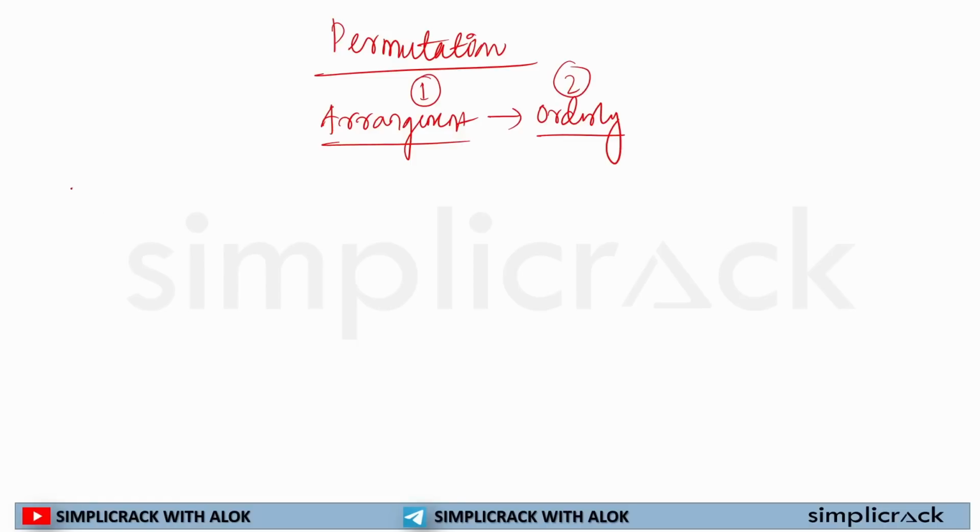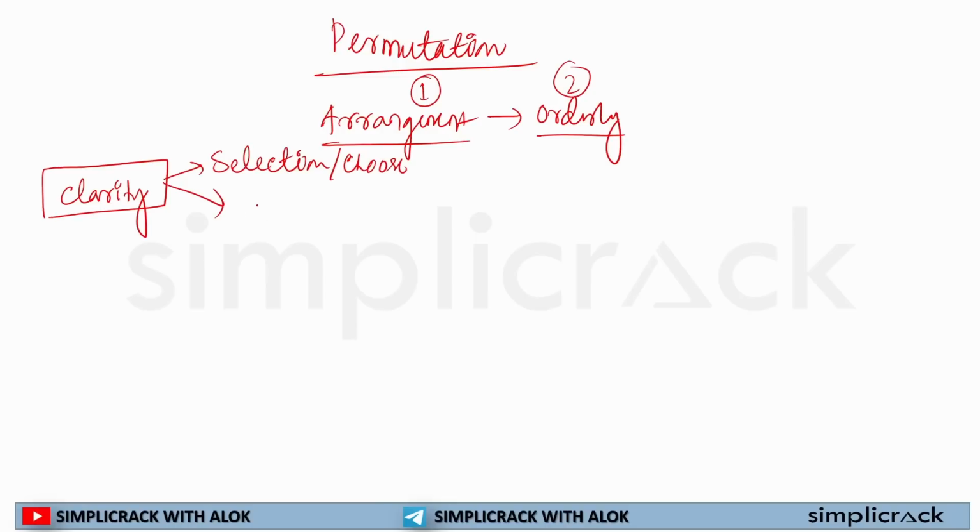Whenever we are solving a question, whether it is about permutation or combination, we need to figure out two things. First, whether there is a selection, or I can say the choice, and does that choice have an order associated with it? Is that selection or arrangement having an order associated with it? If there is an order associated with it, we'll be using permutation.